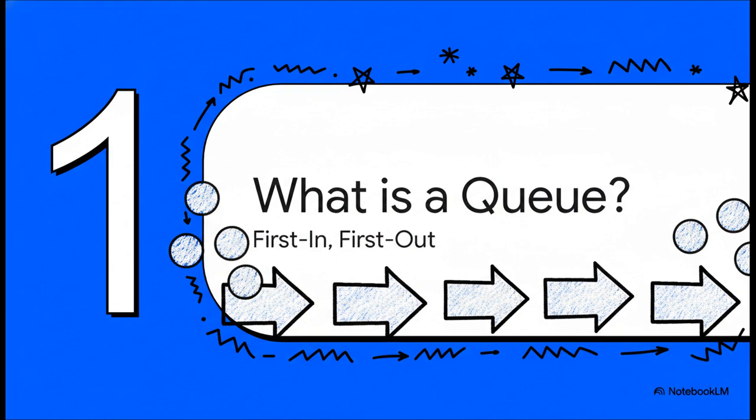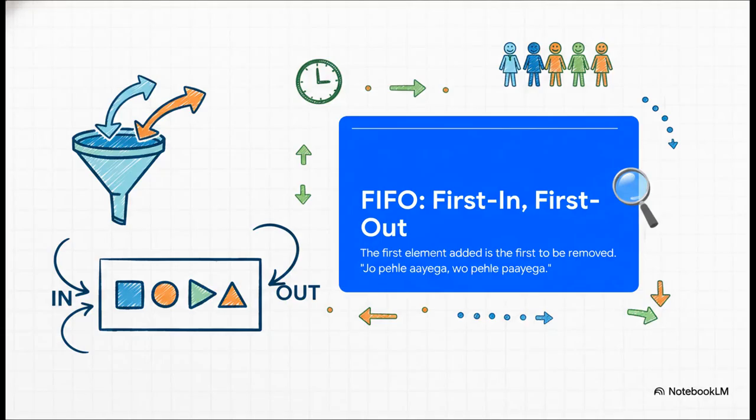What exactly is a queue? Well, when you boil it all down, it's really about one simple, very fair principle. And that principle is FIFO, first in, first out. It's just like they say, jo pehle aayega, wo pehle paayega. Whoever comes first gets served first. It's a rule of fairness we all understand, just applied to code and data.